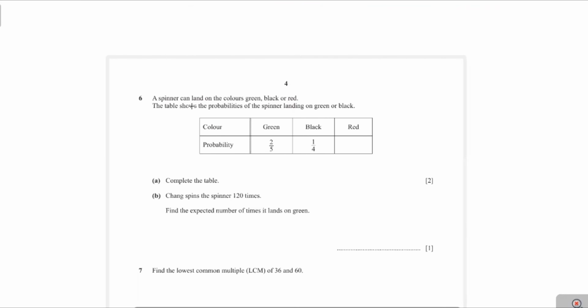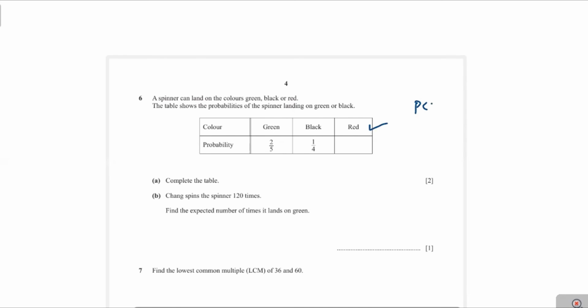Question 6. A spinner can land on the color green, black or red. The table shows the probabilities of the spinner landing on green or black: green 2 over 5, black 1 over 4. Complete the table. You know the sum of the probabilities is equal to 1. Therefore, the probability of red can be found.